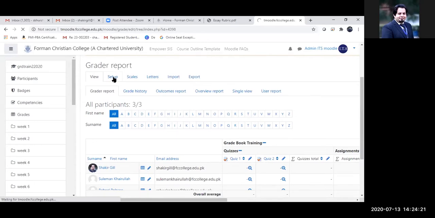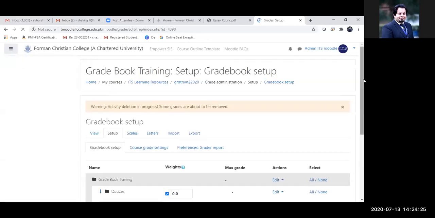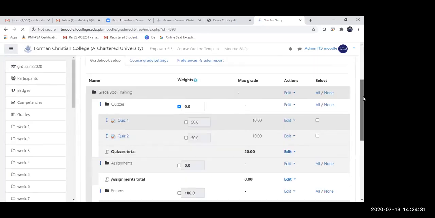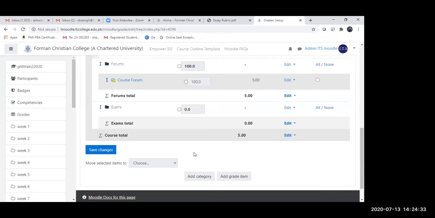And then go to the setup. Once you're in the setup, you can see your category of exams over here. So I'm just going to add a grading item under the category exams.